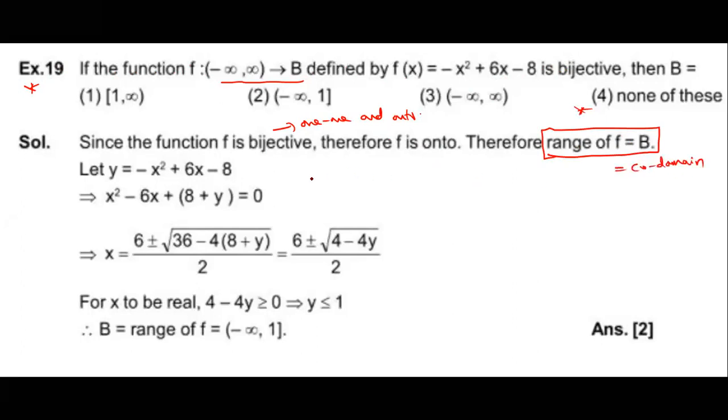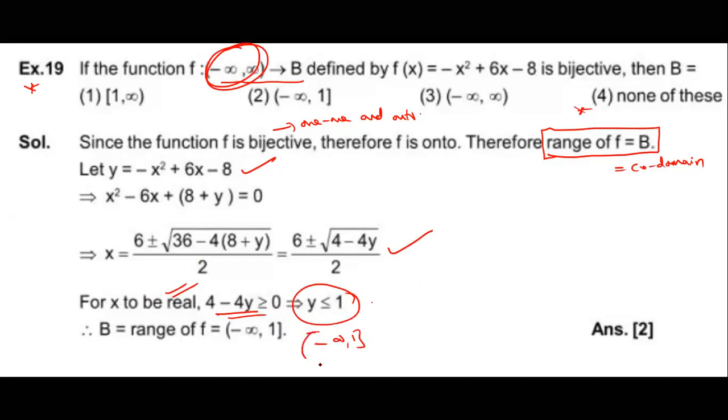Bijective means what to do here? Take f(x) equal to y. So express x in terms of y. You're getting this one. What is x? Any real number. Domain is what? Any real number. So 4 minus 4y is always greater than or equal to 0 means what? y less than or equal to 1. So what is the range? Minus infinity comma 1. That is the codomain. That is the range.